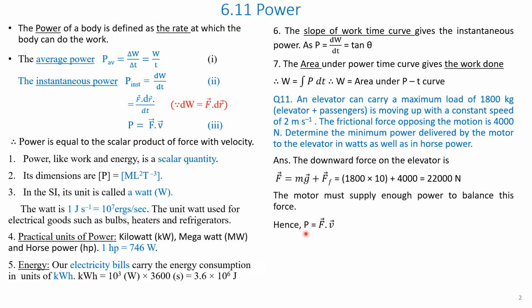Therefore, power we know from equation 3, P is equal to F dot V. This is equation 3. So substitute the value of F, we have calculated it as 22,000 newtons. So 22,000 newtons into 2 meters per second, the constant speed given in the question. Therefore, that is equal to 44,000 watts. Now we have to convert it into HP. We know that 1 HP is equal to 746 watts. So we have to divide watts by 746. We get the answer as 59 HP.